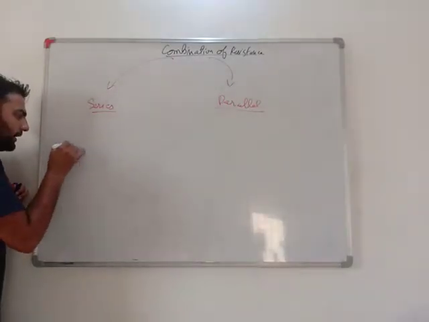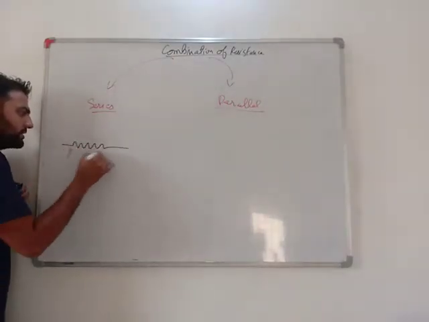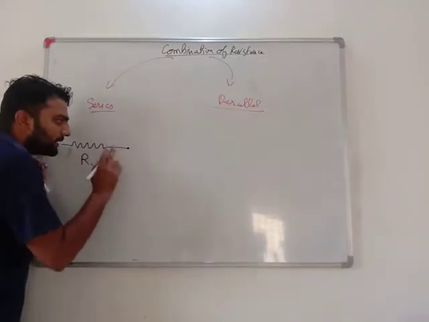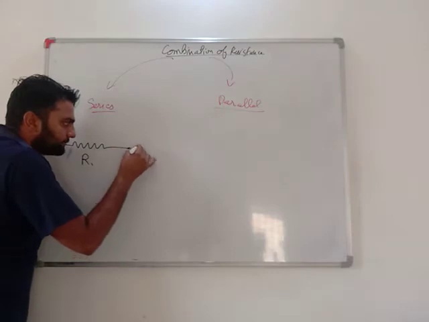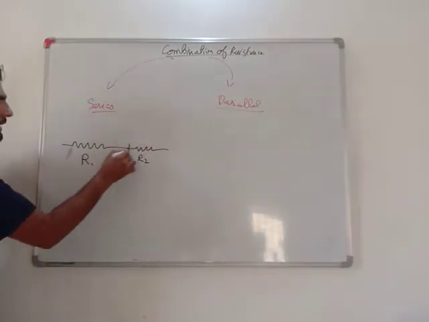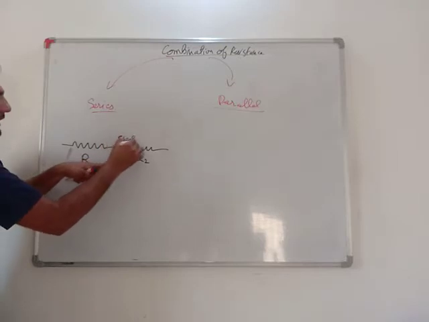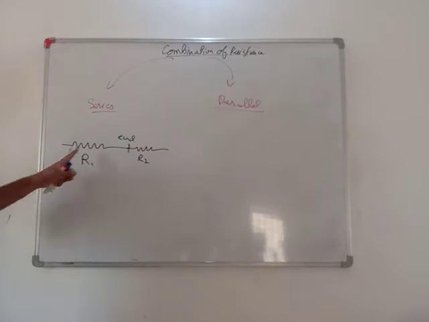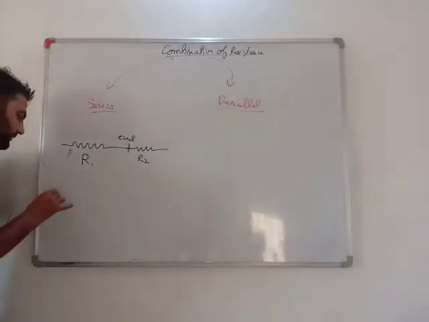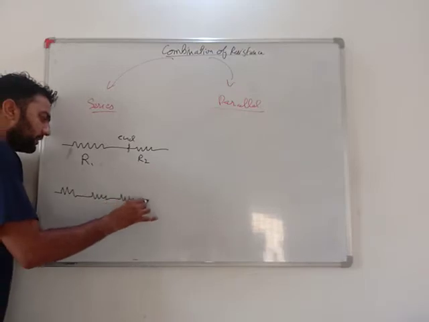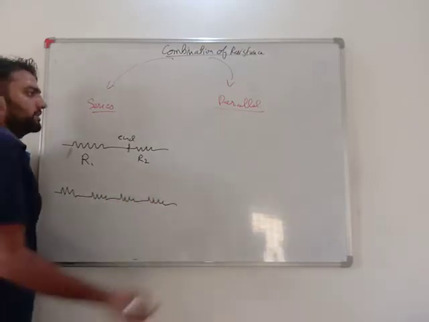See, if there is a resistance, let's say R1, and I connect another resistance to its end, this is R2. One end is connected, they are connected end to end, but other two ends are not connected to each other, then they are known as in series. One resistance, another resistance, third resistance, four resistance.